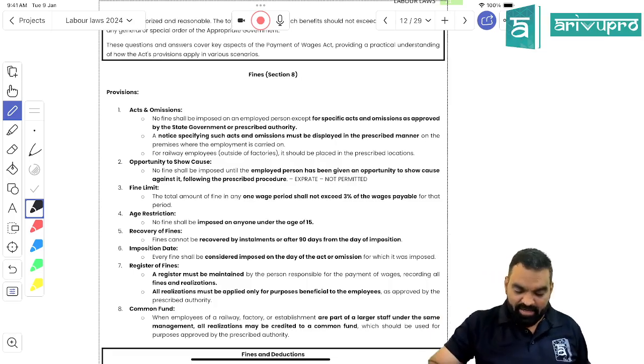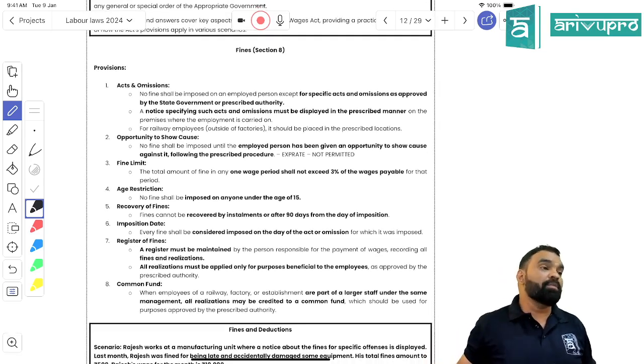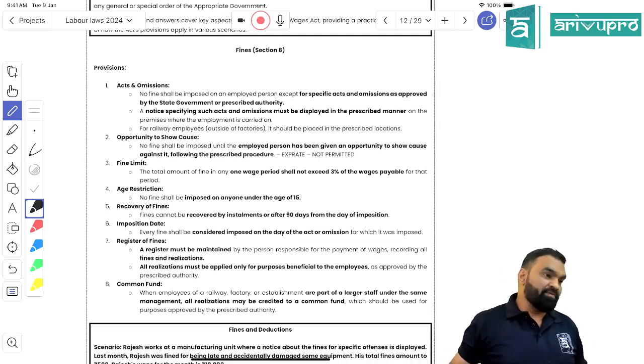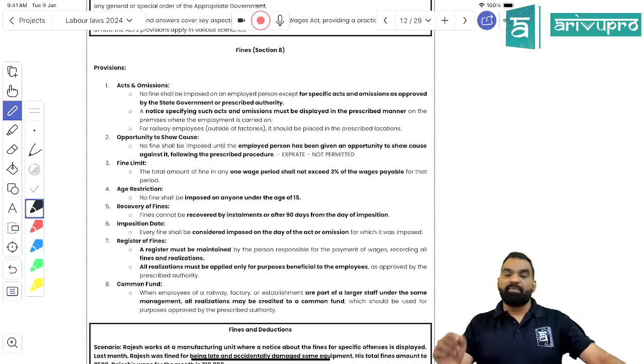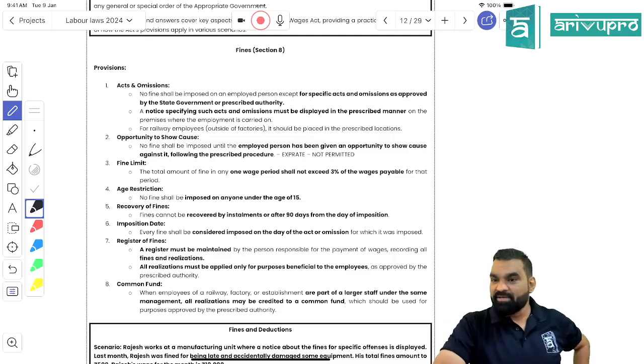Now further they are saying that the fine limit can be a maximum of 3% of the wage period wages. Okay, means if your monthly salary is 10,000, the maximum fine that can be charged for the wage period would be 300 rupees, right? Maximum permissible fine can be how much? 3%. Tell me the rules of fine. Which section are we studying?